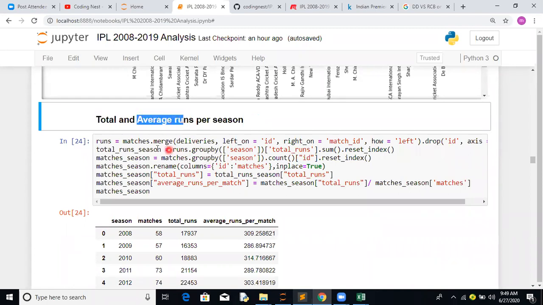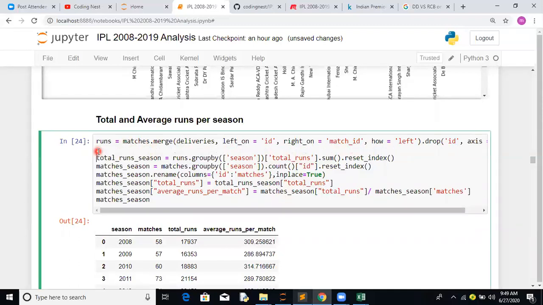So here, so far we haven't taken deliveries into account, but how do we make a join operation? In SQL it's a join; in pandas we normally call it a merge operation. So matches dot merge, we are merging it with deliveries. Basically we are making a join, but on the left table we have a column id, and on the right table a column match id. This is how we are doing the on condition. We are doing a left join because we are focusing more on matches.